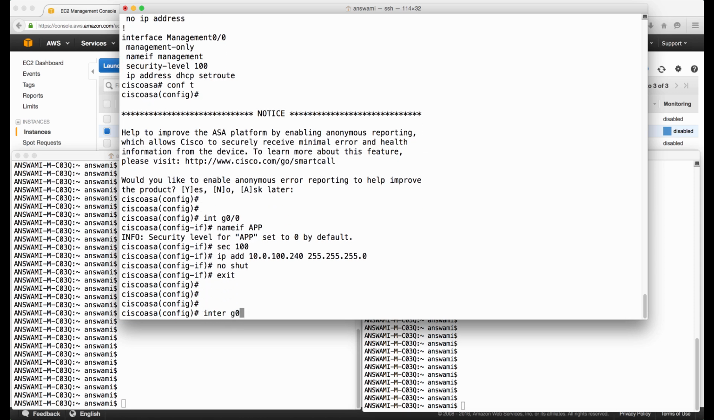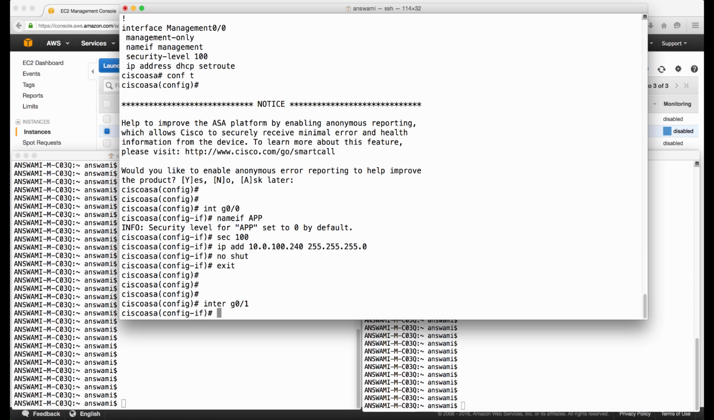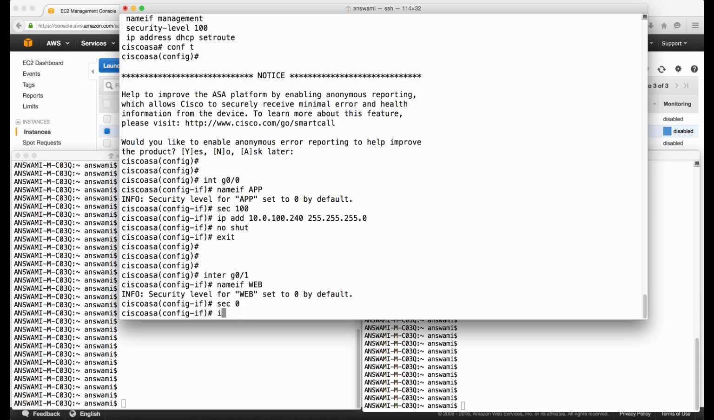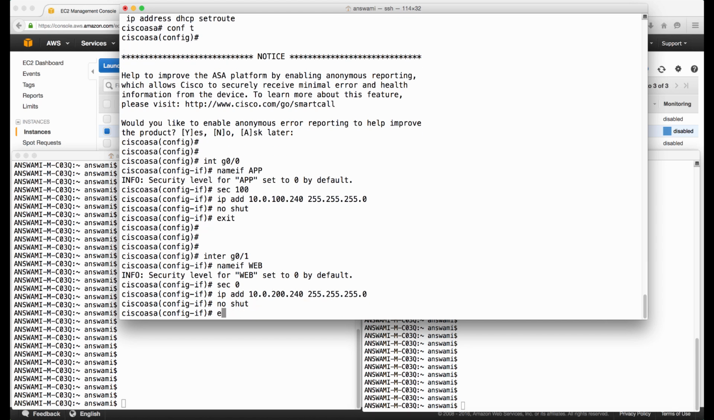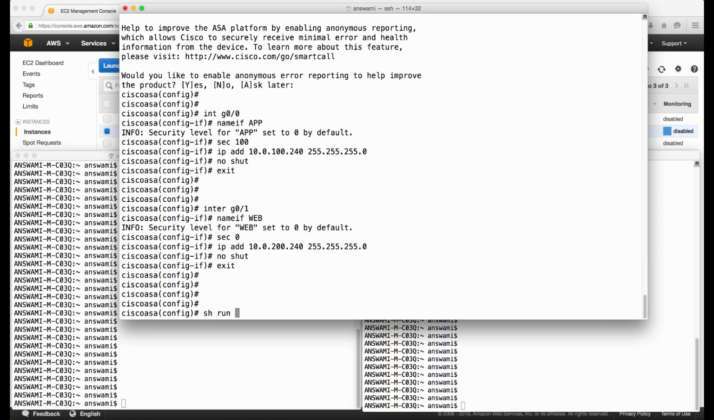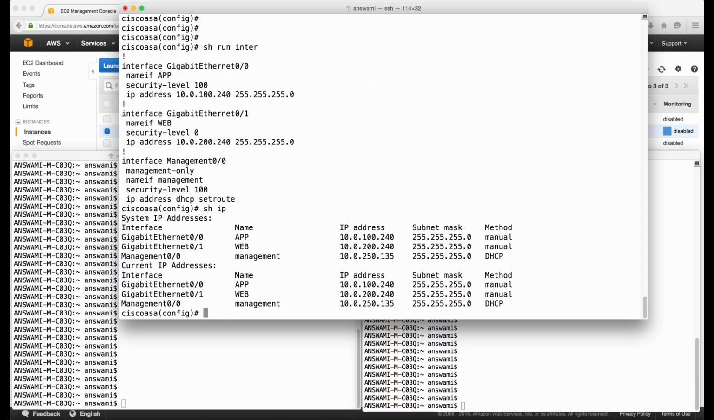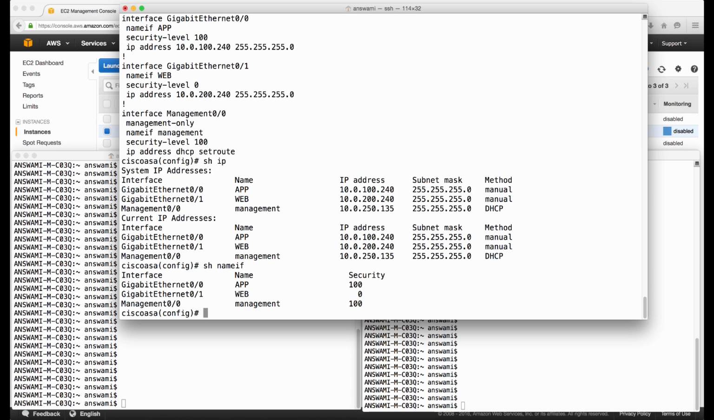Interface gig 0/1. Do nameif web, security level 0, IP address 10.0.200.240/24. No shut. I'll just check show run interface now. I have all the three interfaces configured. Let me do show IP. Have IP assigned. Show nameif just to see security levels.